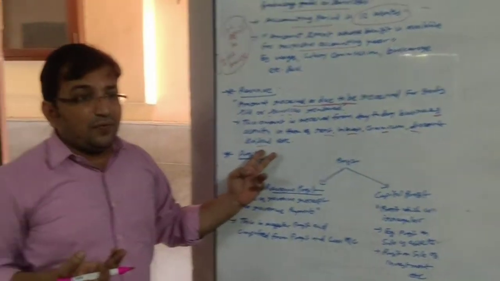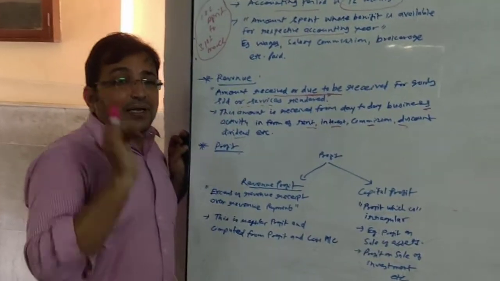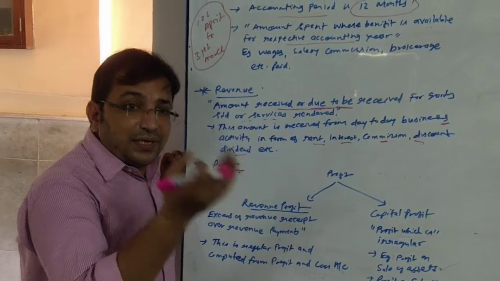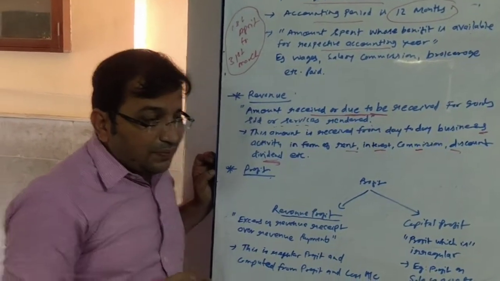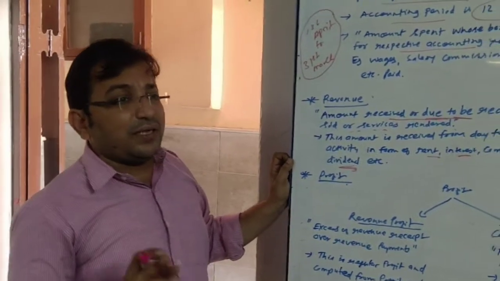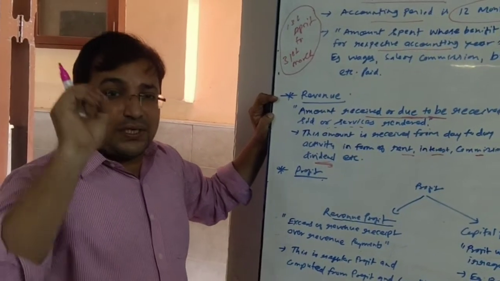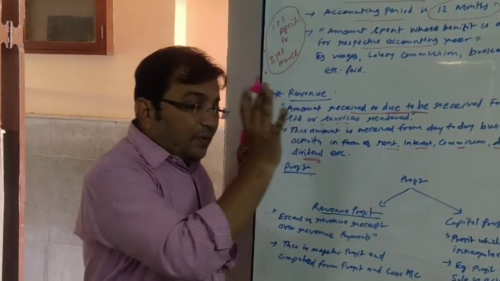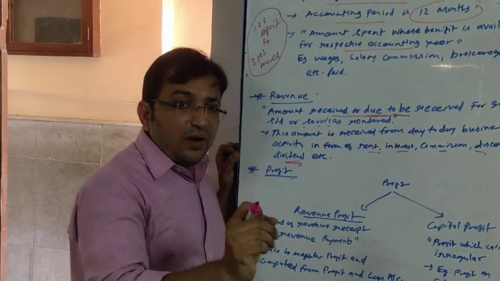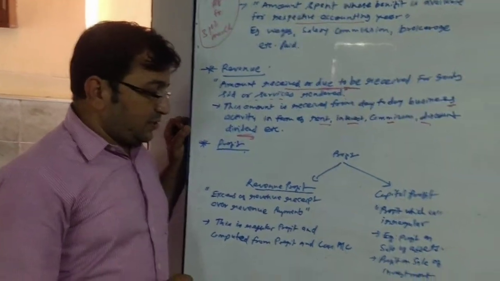Dividend, this may be new to you. Dividend is what? It's a return on investment in shares. We are also investing in shares. So in investment of shares, whatever return we receive every year, that is known as dividend. So revenue is the amount which is received or due to be received from the goods sold or services rendered to the customer.